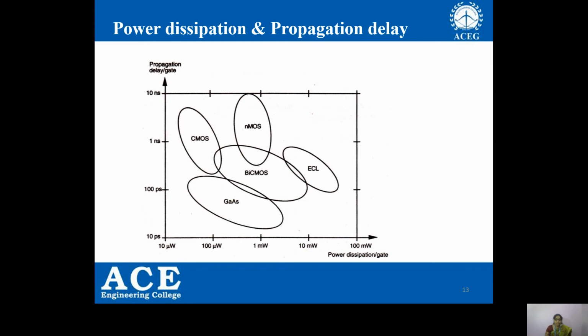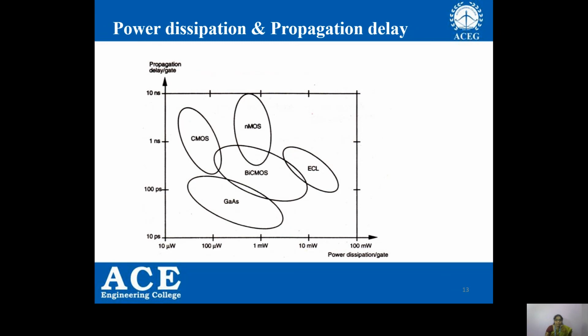Coming to NMOS technology, this NMOS technology has more power consumption than CMOS, but also has a higher propagation delay like CMOS. Coming to BiCMOS technology, which is the moderate one, it has moderate power consumption and moderate speeds.